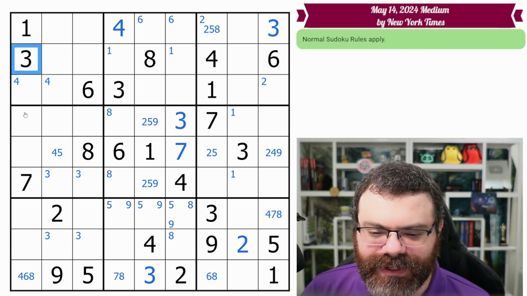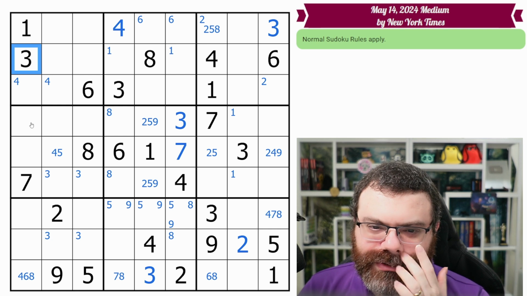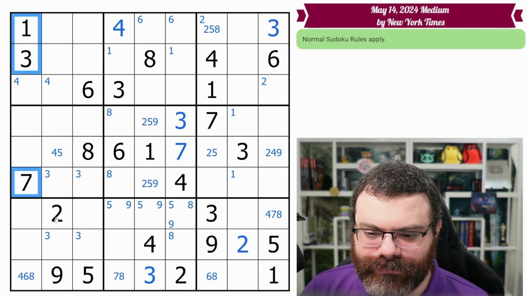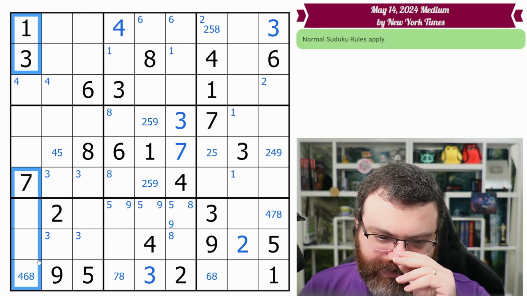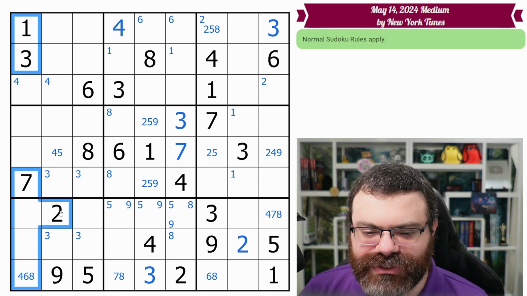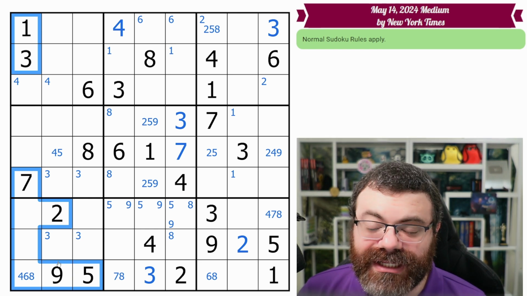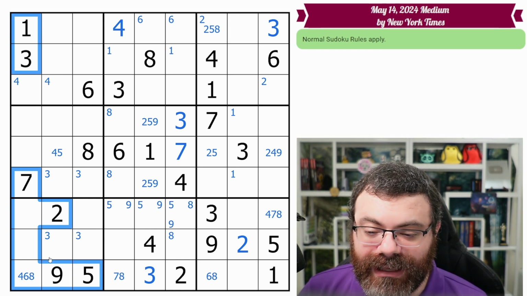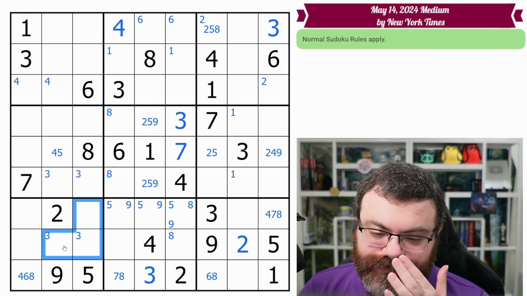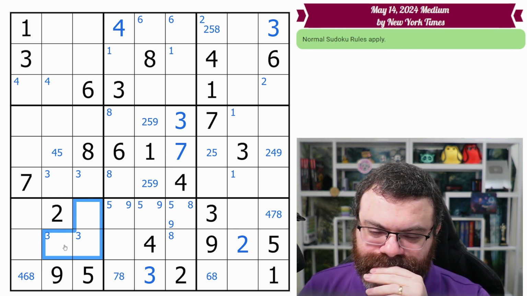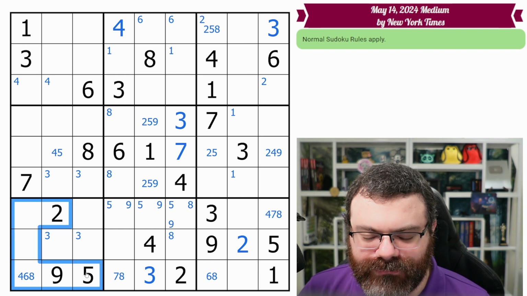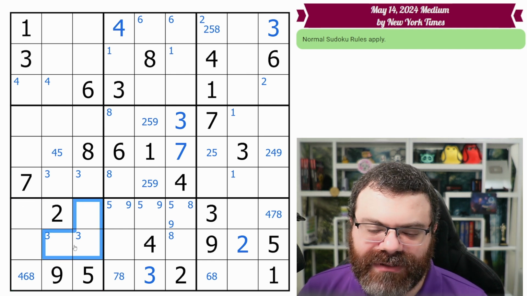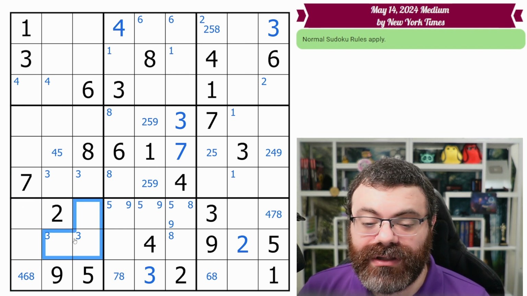We found the duplicate 3. Now, there's something else I want you to try to notice about this 137, which is that in this box, these 3 cells cannot be 137. And we also have a 2, 5, and 9 here. The box needs 1, 3, and 7, and they can only go here. We need 137. There are only 3 cells left in the box that can contain a 1, 3, or 7.